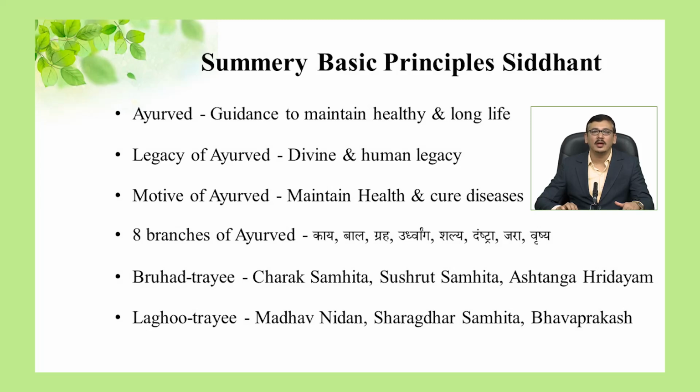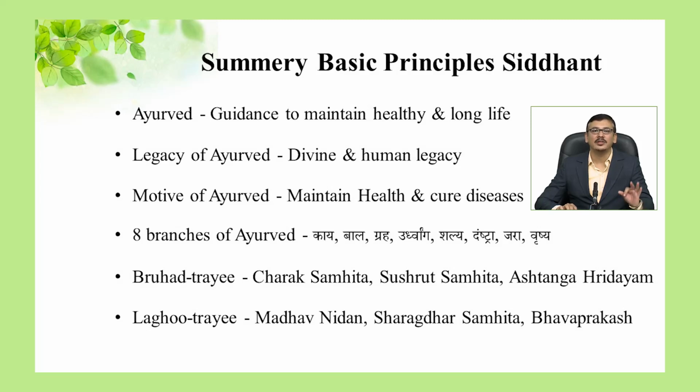Motive of Ayurveda. We saw the motive of Ayurveda, which is maintaining the health and curing the diseases if at all they occur at some point of time in life. We saw 8 branches of Ayurveda. These are Kaya Chikitsa, medicine; Bala Chikitsa, pediatrics; Graha Chikitsa, psychiatric illness; Urdhvanga Chikitsa, ophthalmology and ENT; Shalya Chikitsa, surgery; Damshtra, poisoning; Jara, aging and geriatrics; and Vrusha Chikitsa, related to reproductive life.